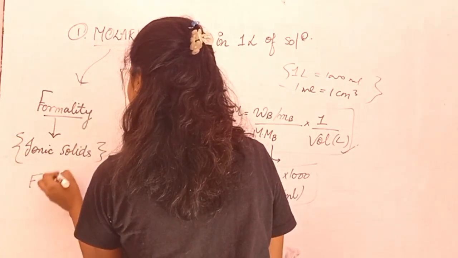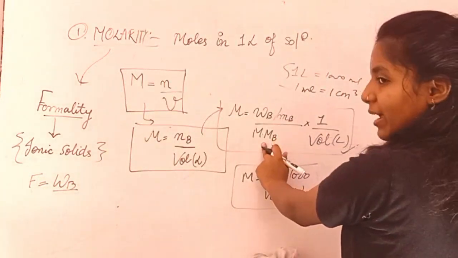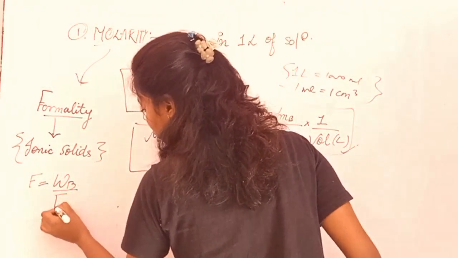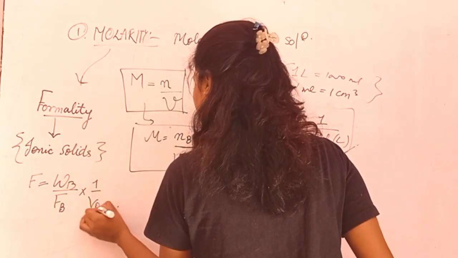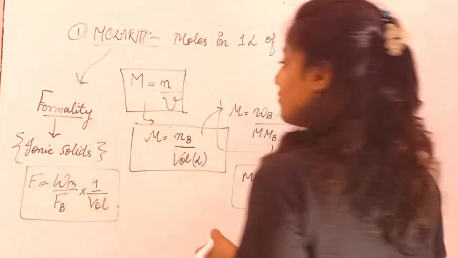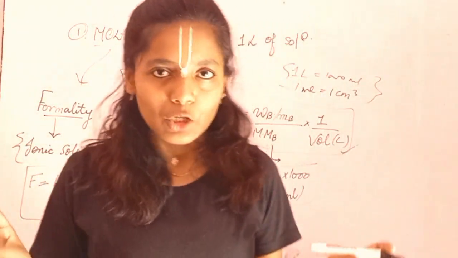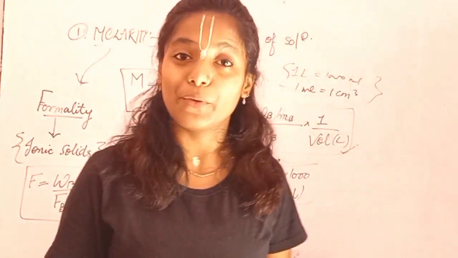And what is the formula then for formality? That is equal to your weight of B upon molar mass. Here we take F of B into 1 upon volume. So this is the formula for your formality, as simple as that, right? So कुछ चीजें थी, I would say, that are important for your molarity, right?